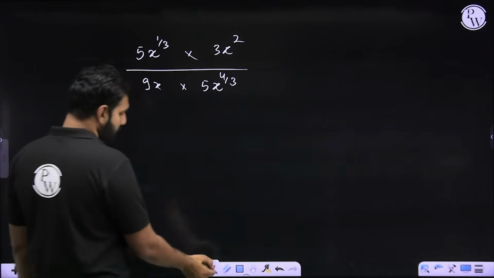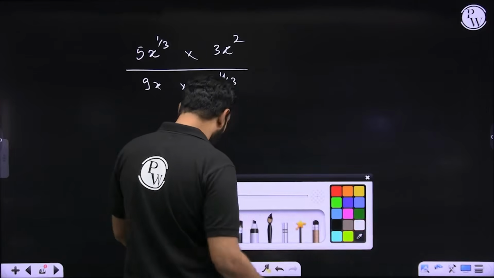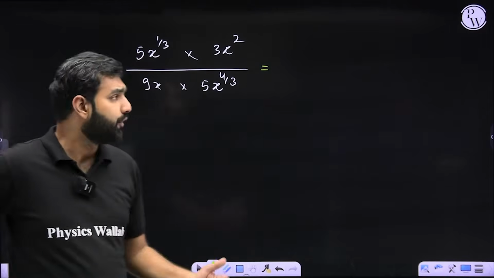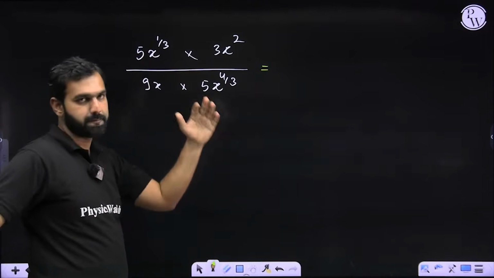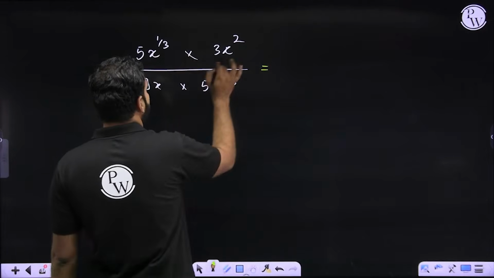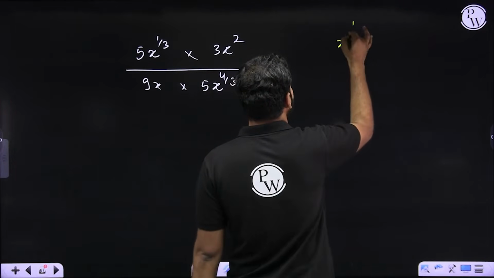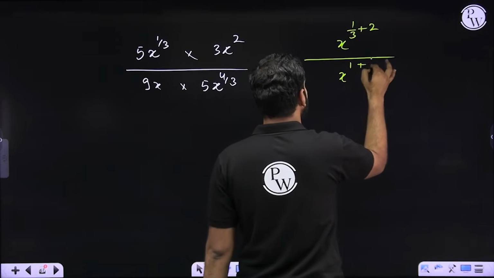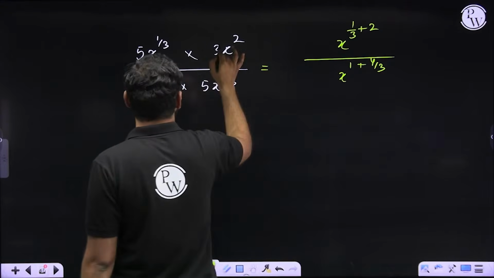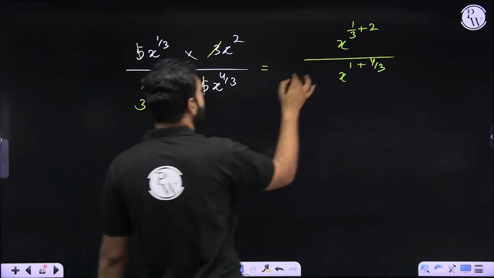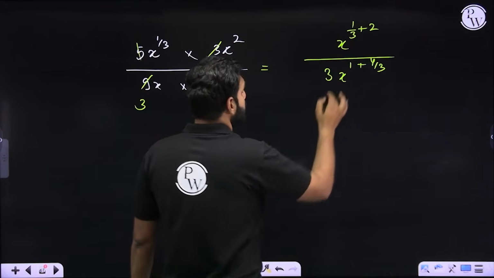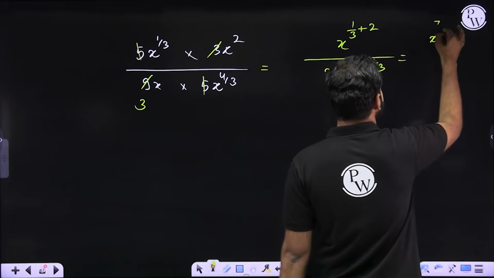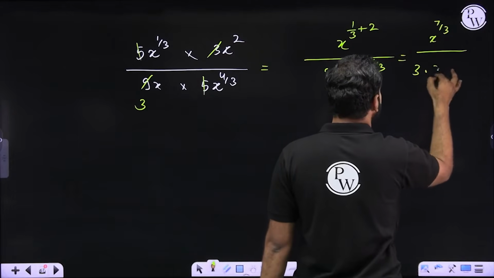Great. Now, what I'm trying to make you understand is, let me see what is happening with this expression, because the limit should be applied on the entire expression. So let me simplify. What do I get from here? Now, what I'm seeing is x to the power 1 by 3 times x square. So I'm seeing x to the power 1 by 3 plus 2 here, and here x to the power 1 plus 4 by 3. What is happening with these coefficients? 3, 3, that is 3, 5, 5. So this is 1 by 3, right? So this is 6 plus 1, 7. This is 3 plus 4, 7. So this is x to the power 7 by 3 divided by 3 times x to the power 7 by 3.